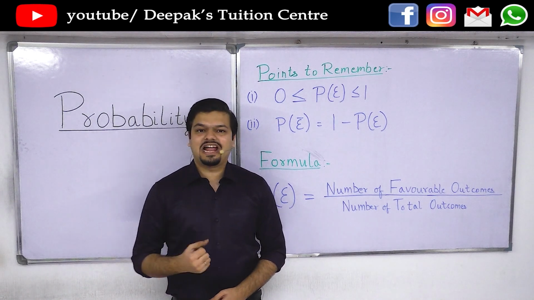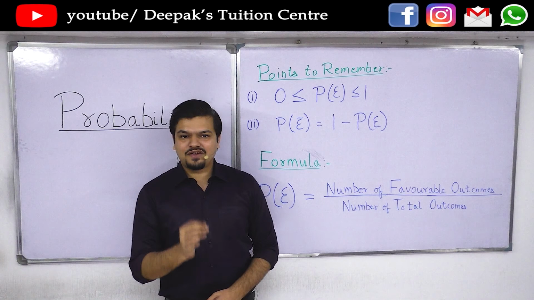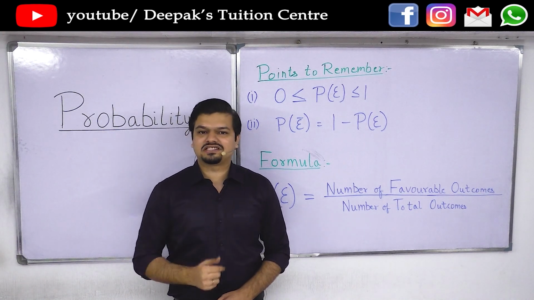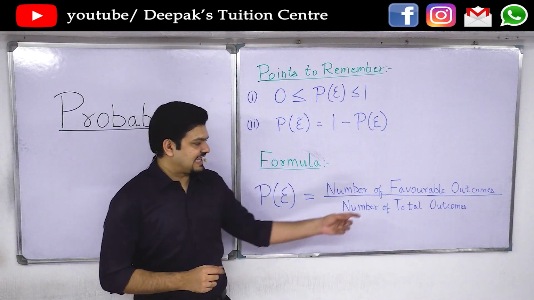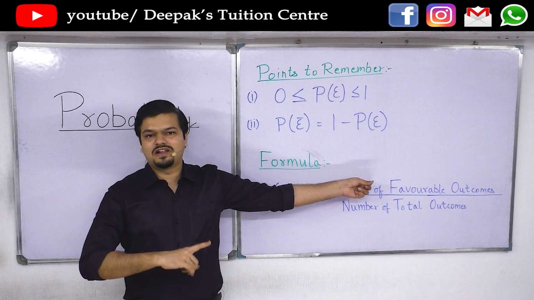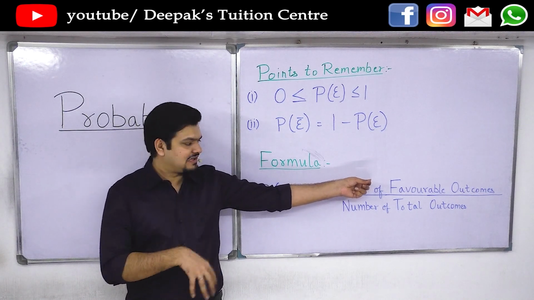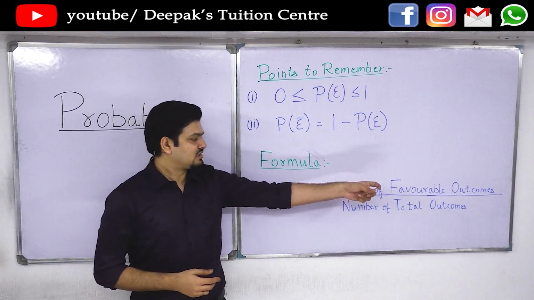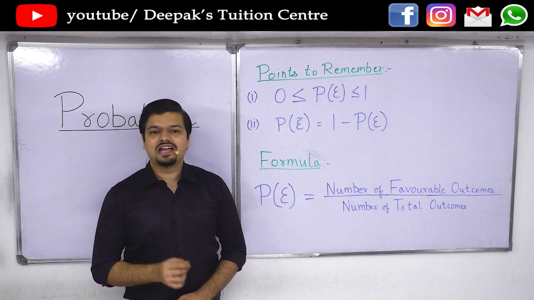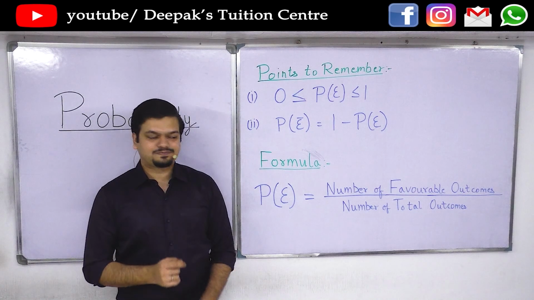One team calls out heads. Suppose India calls out heads. If heads occurs, then India wins. If tails occurs, then India loses the toss. So the favorable outcome is one outcome, that is heads. Only that one outcome will make India win the toss, else it will lose it. So therefore, 1 by 2, that is 0.5.